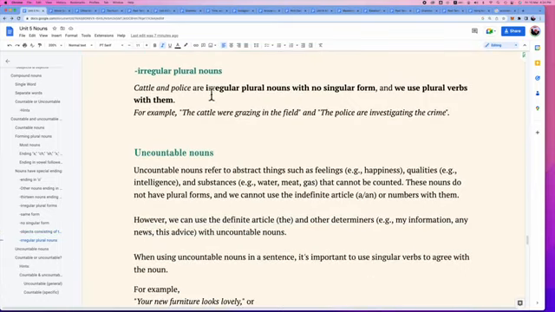And with irregular plural nouns and nouns with no singular form, we use a plural verb. For example, the cattle were grazing in the field, or the police are investigating the crime. Then how about uncountable nouns? Let's take a look together.